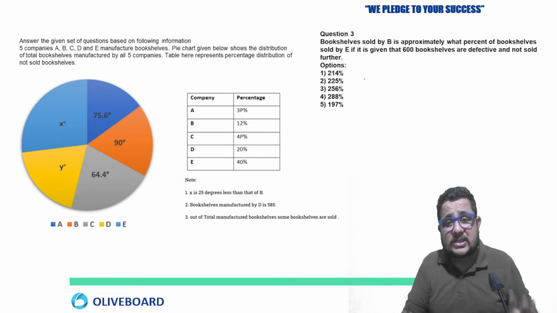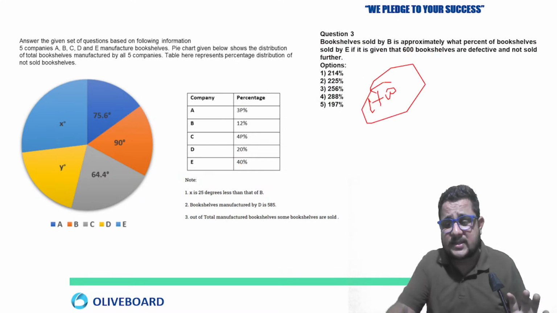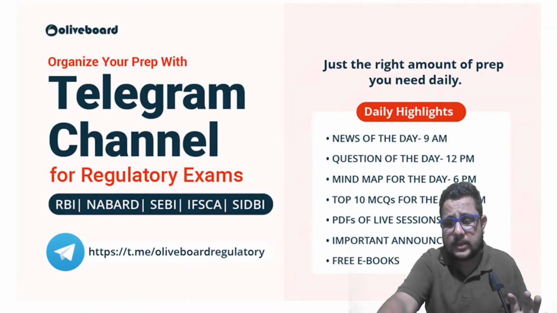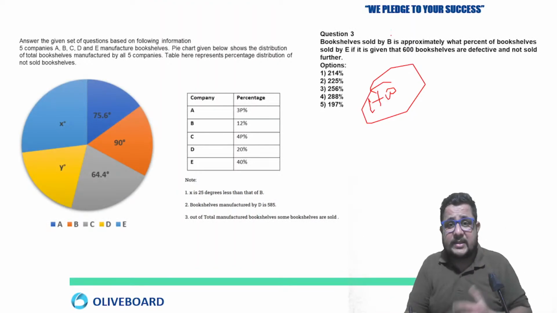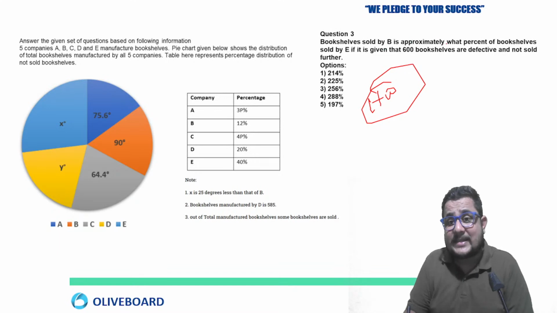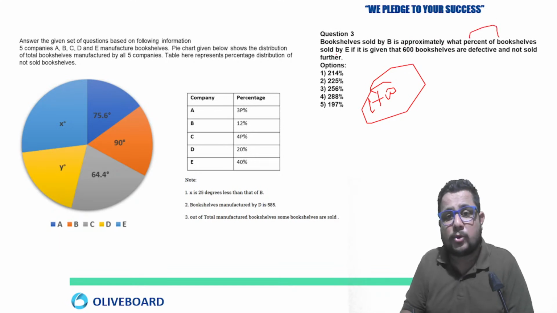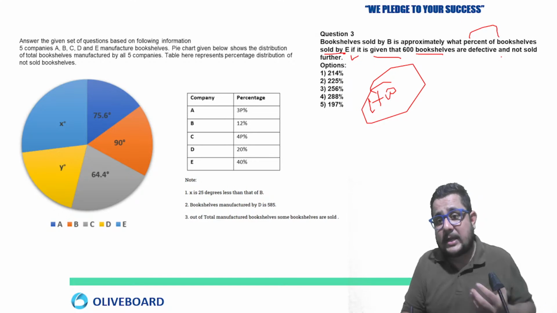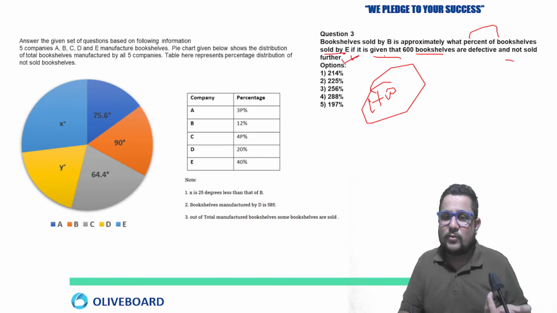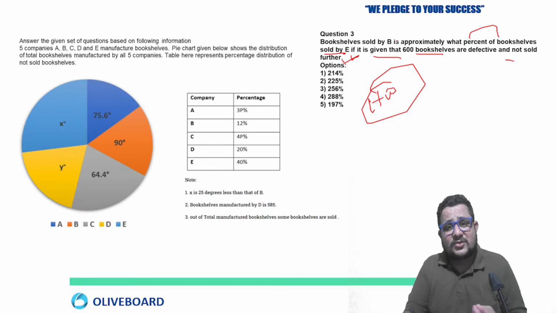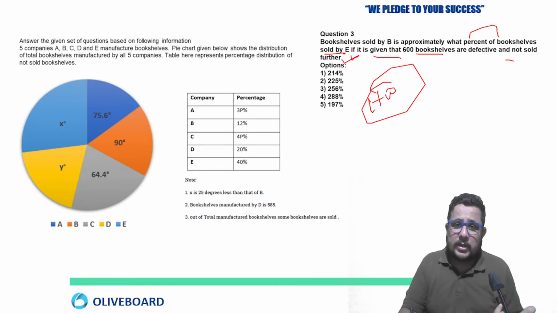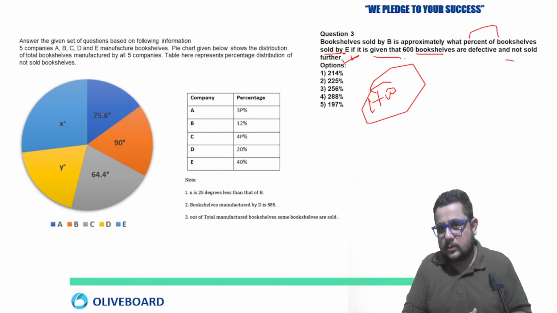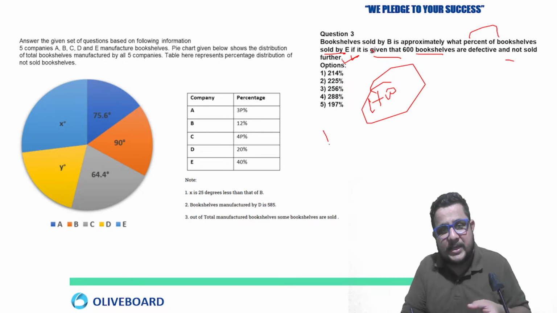And this last one I am giving you as homework. I think this is the last one. Hope it is clear. What is given in the last one? Bookshelf sold by B is approximately what percent of the bookshelf sold by E, if it is given that 600 bookshelves are defective and not sold further. So very simple question. Sold is what? Manufactured minus unsold, right? So sold for B, calculate.